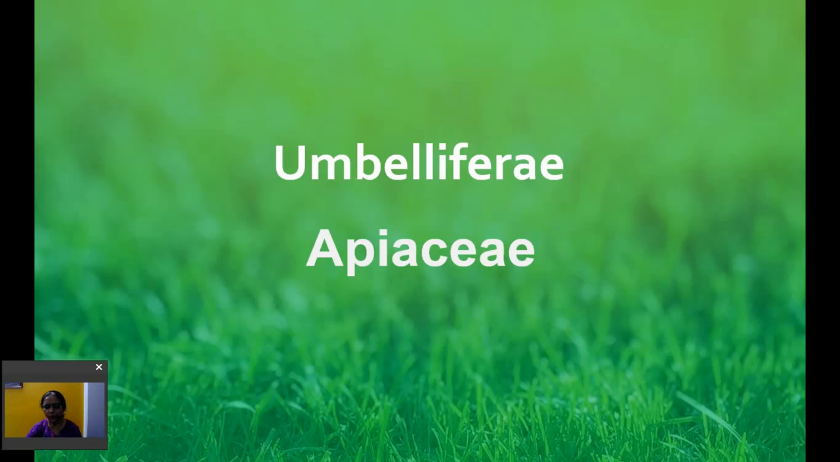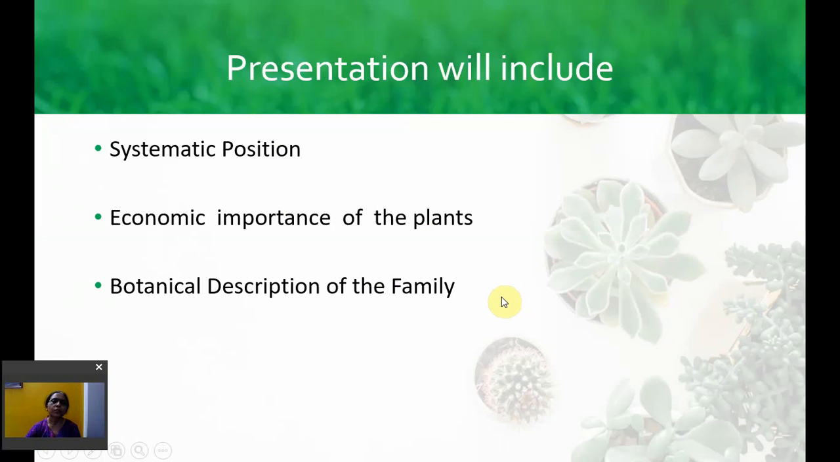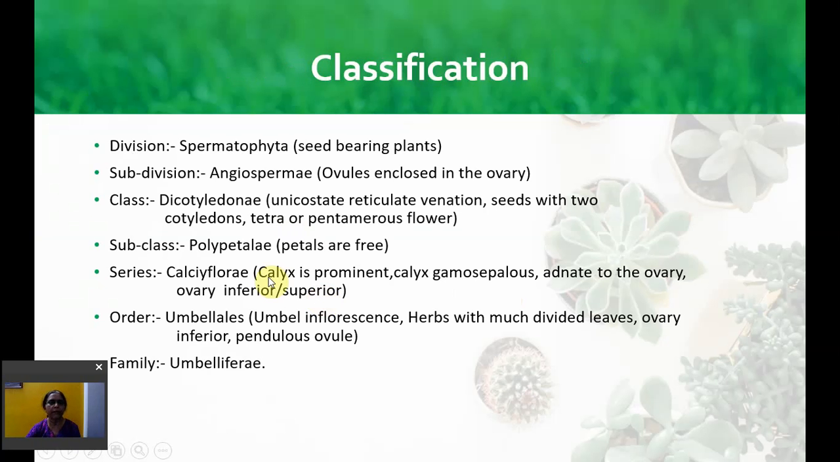Hello students, today we will study family Umbelliferae, which has a new name, Apiaceae. Because it has umbel inflorescence, it is called Umbelliferae, and the word Apiaceae has been derived from the genus Apium graveolens. Today we will study the systematic position, economic importance and botanical description of the family.